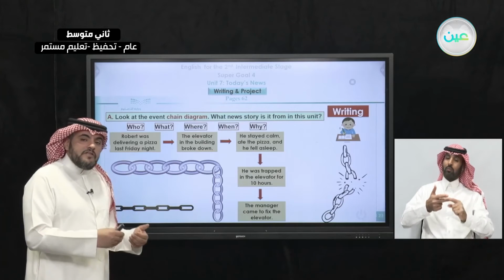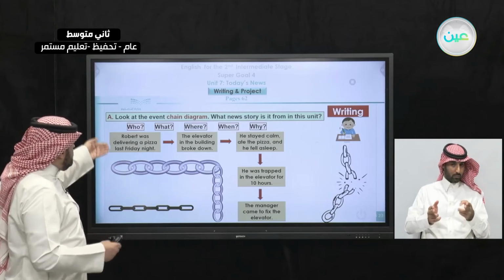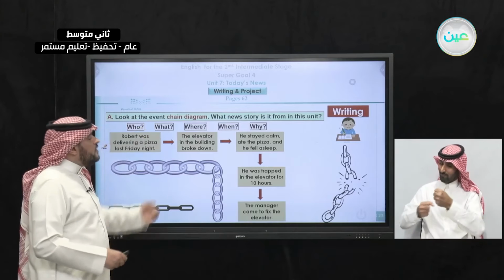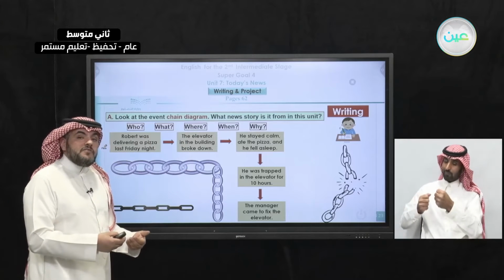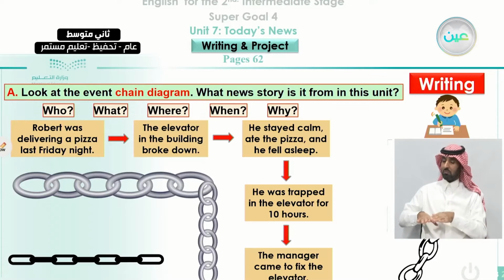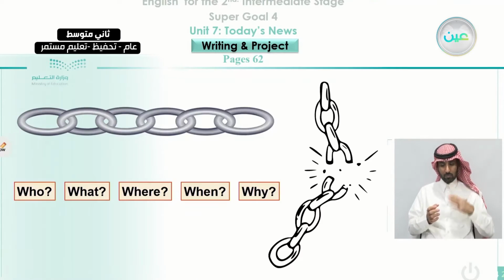That is when it started. As we said here, Robert was delivering the pizza. After that, the elevator broke down. He was trapped in or stuck in the elevator, and he ate the pizza. He fell asleep. He was trapped for 10 hours. The manager came. All these things happened according to the time.